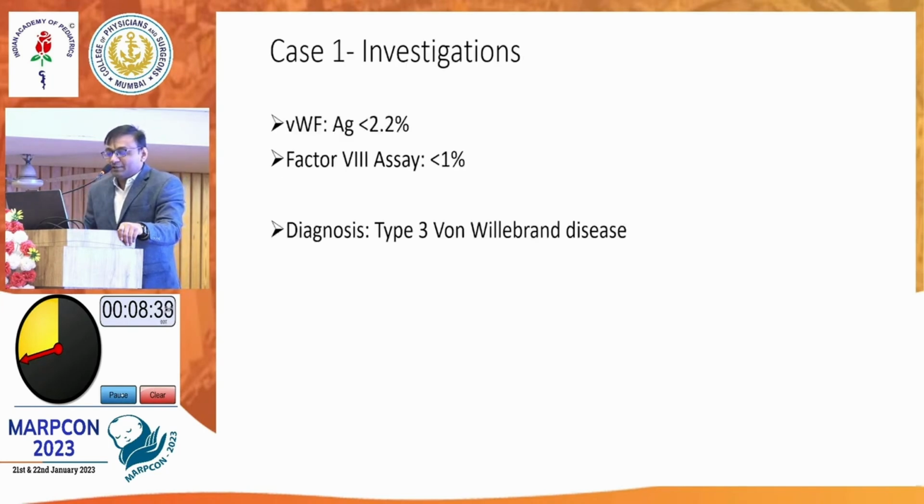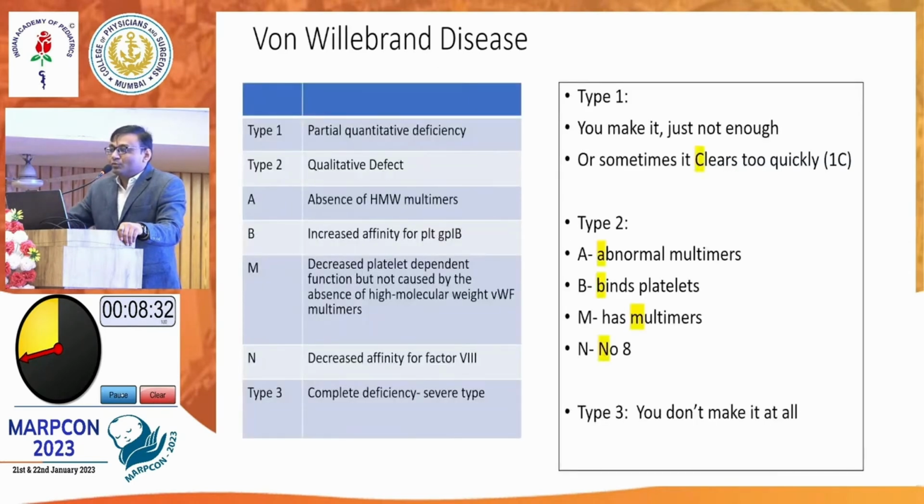So the answer lies here, that in this patient von Willebrand was also low and factor 8 was also low. Why? Because there are 3 types of von Willebrand disease. One is a partial quantitative. 1 and 3, these are quantitative defects, meaning the factor is not being made at all.